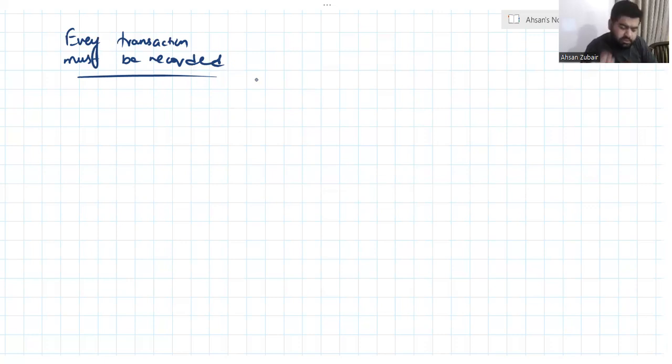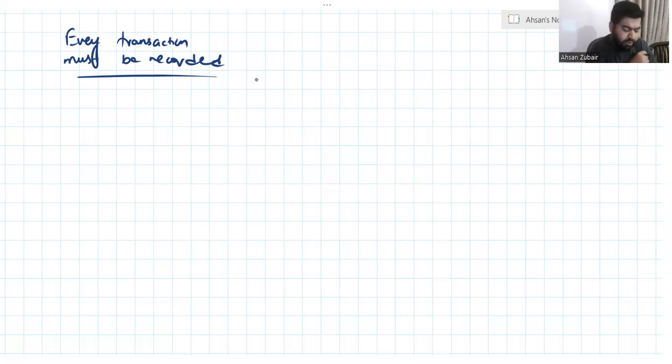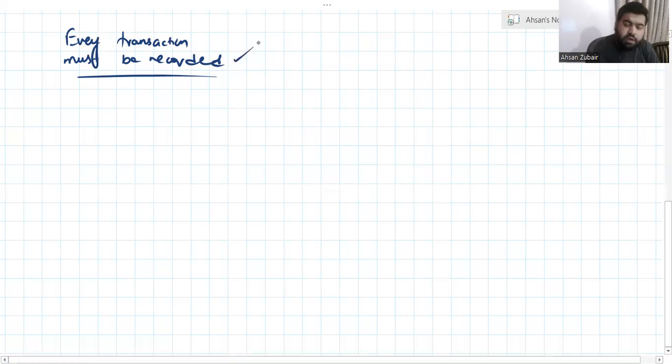All the transactions of the business are recorded, maybe for reporting to the owner or many other purposes we will see later in the topic. So every transaction must be recorded, and the process of this recording is called the accounting cycle.